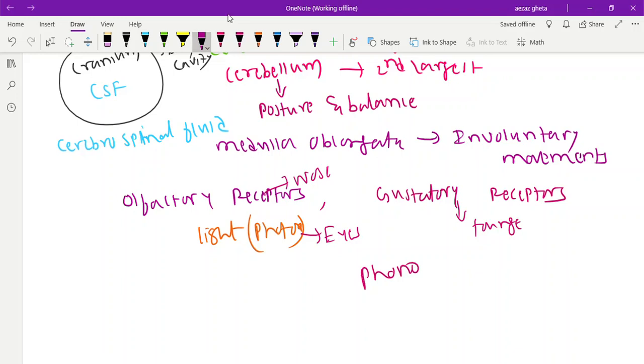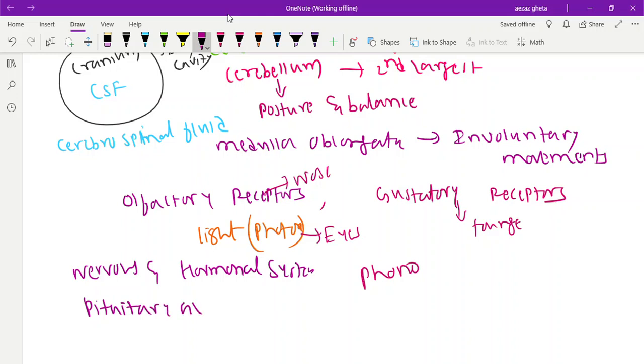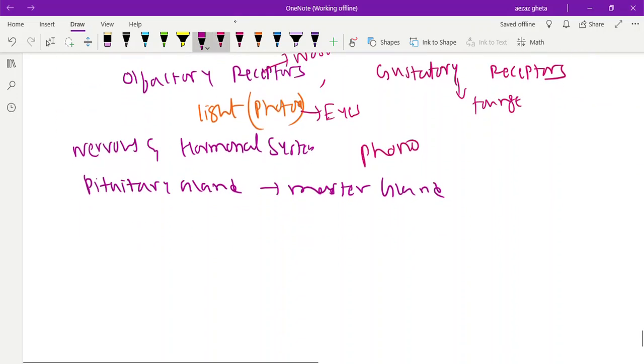Now in our body we have many glands. The human body shows coordination by two systems: one is the nervous system, and also the control and coordination by the hormonal system, that is glands. Let us study one gland called the pituitary gland. Pituitary gland is called the master gland. Why is it called master? Because it controls all other endocrine glands.